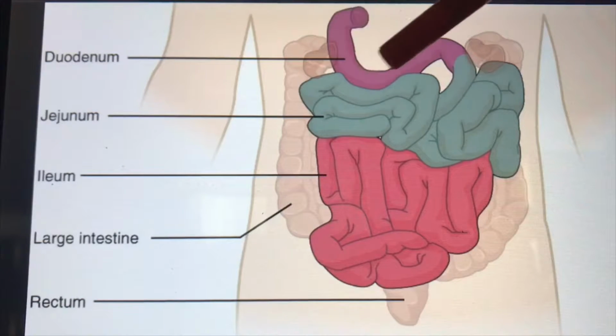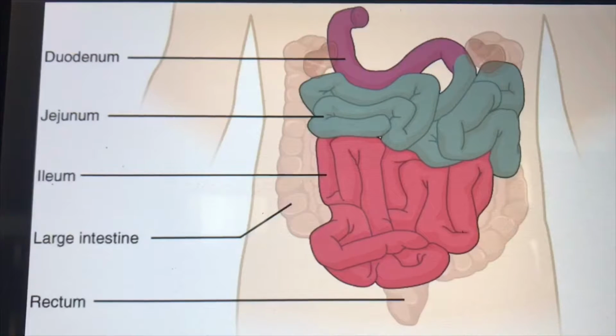Materials first enter the small intestine into the duodenum. This is the first part of the small intestine, which receives partially digested materials and prepares them for further chemical digestion by mixing them with chemicals produced by the liver and the pancreas. These materials will then enter the jejunum. This is the second part of the small intestine and the primary site of chemical digestion. Nutrient absorption also occurs in the jejunum. Nutrients are absorbed with the help of villi and microvilli that line the intestinal wall.